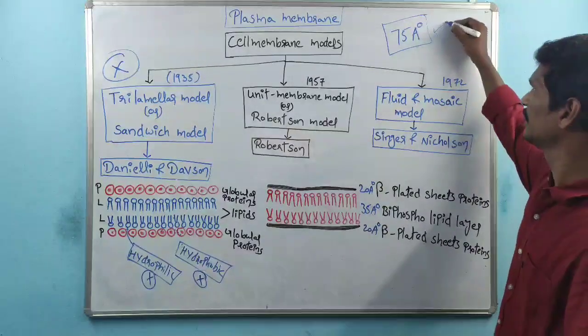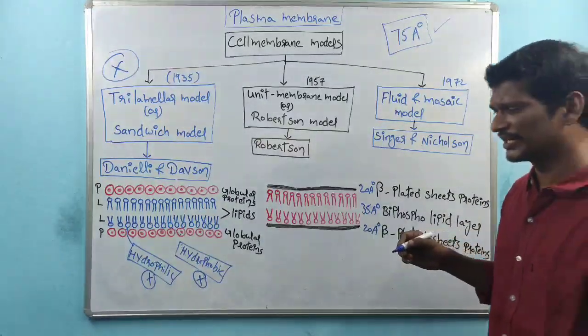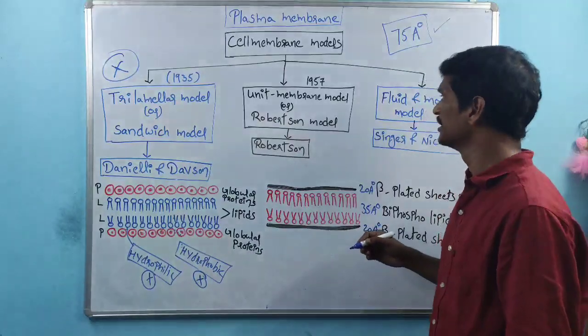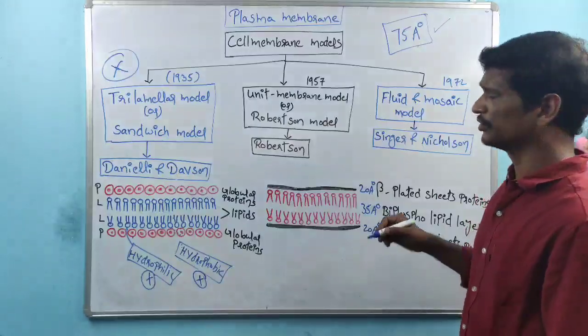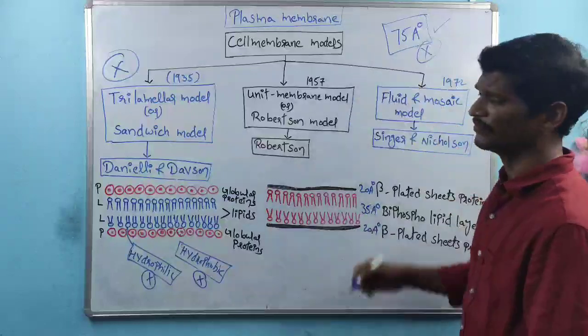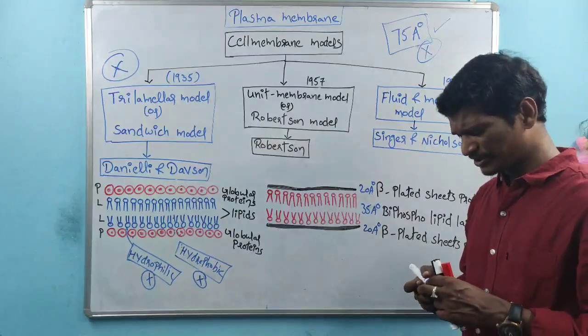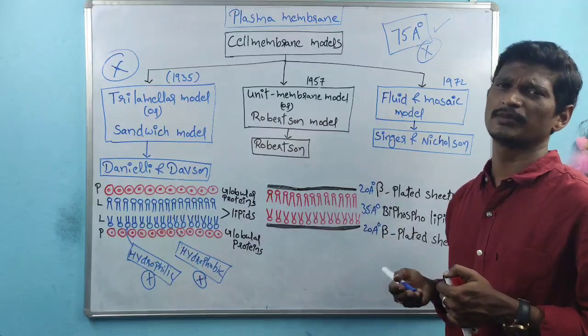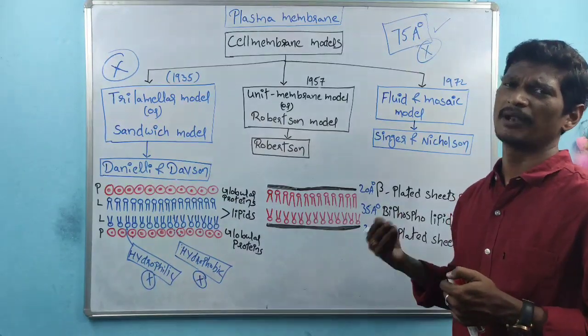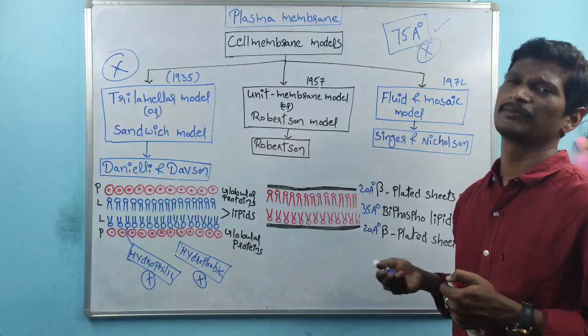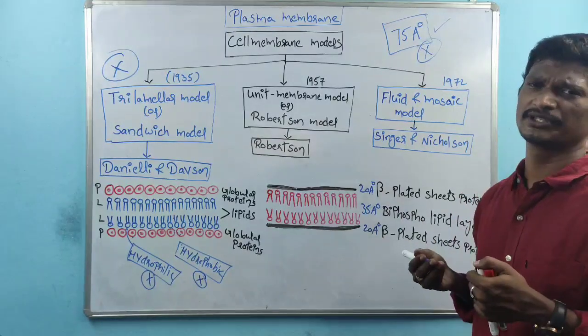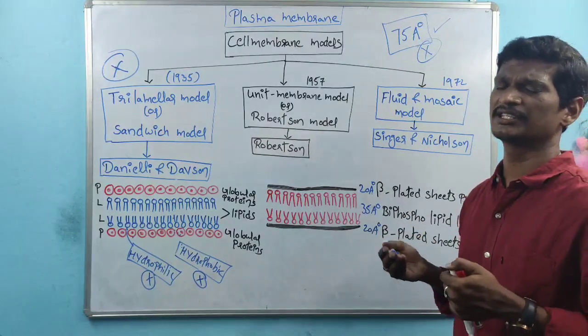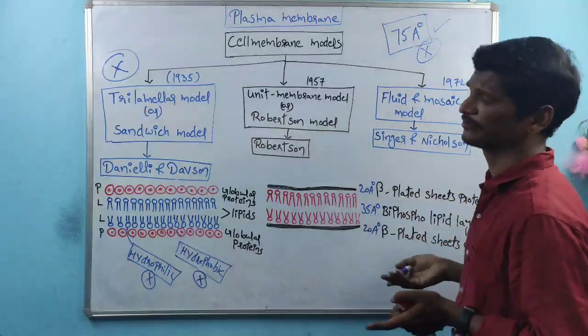So according to this model, every living organism contains a plasma membrane thickness of 75 angstroms. This is not possible. Every species has a different cell membrane thickness. The human plasma membrane thickness is different from the plant cell plasma membrane and the fungi plasma membrane. So the plasma membrane is not the same in all living organisms.